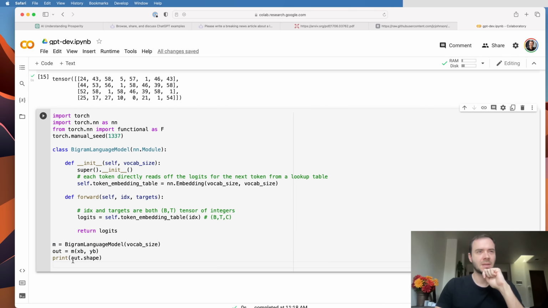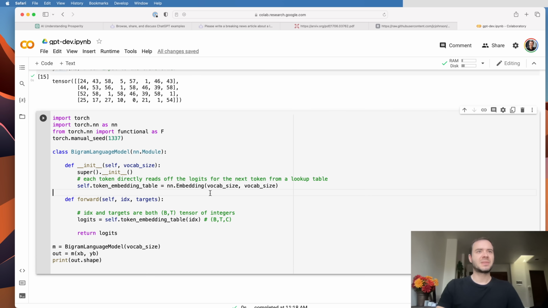And I'm just printing. Now when the inputs and targets come here, you see that I'm just taking the index, the inputs x here, which I renamed to idx, and I'm just passing them into this token embedding table. So what's going on here is that in the constructor, we are creating a token embedding table, and it is of size vocab size by vocab size.